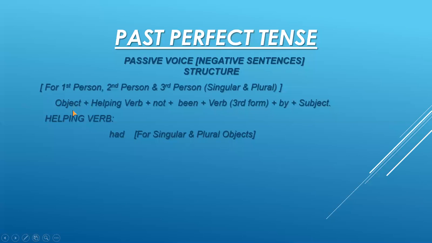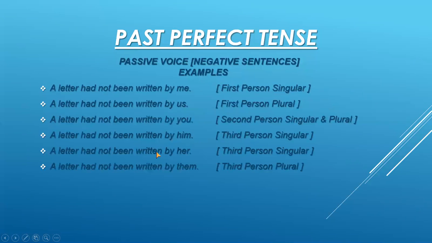Now remember that object comes first in the beginning of the passive voice always, and subject comes at the end of the sentence. And for making the negative sentence, we add not after the helping verb. Now helping verb is had here for singular and plural objects both. Now there are some examples of negative sentences which I'm showing you here. A letter had not been written by me.